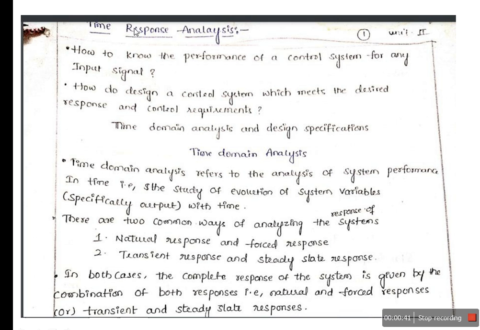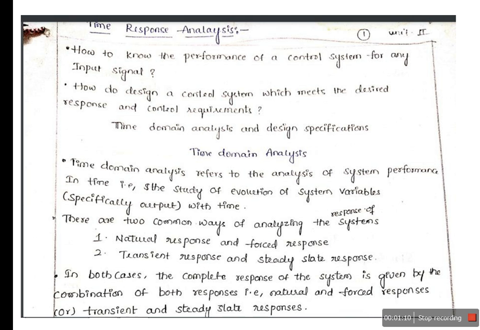In order to answer these questions, we do the time response analysis of the system. With its help, we can know the performance of the control system for any input signal, and we can design the control system which meets the desired response. Already we have studied the transient and steady state response. Time domain analysis refers to system performance with respect to time. There are two common ways of analyzing the response.